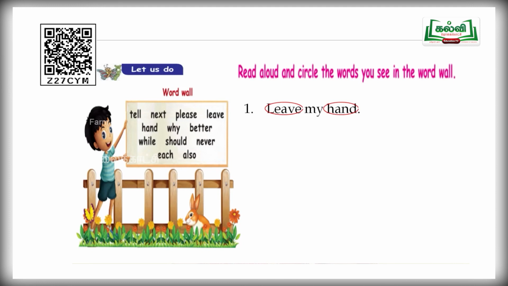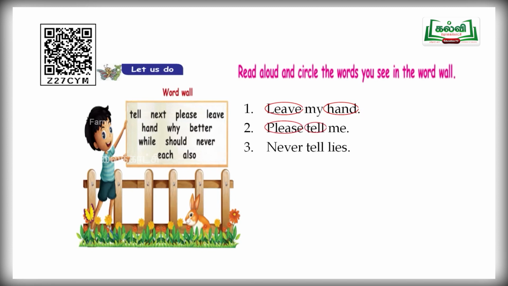So, is it clear, children? Now, next question. Find out what are the words given in the word wall. Please is there? Yes, it's there. Tell is there? Yes, it's there. So circle please, tell in the second one. And third one, never tell lies. Never is there. Look at the word wall and see whether never is there. Yes, it is there. So circle never only, and tell also is there, circle tell.